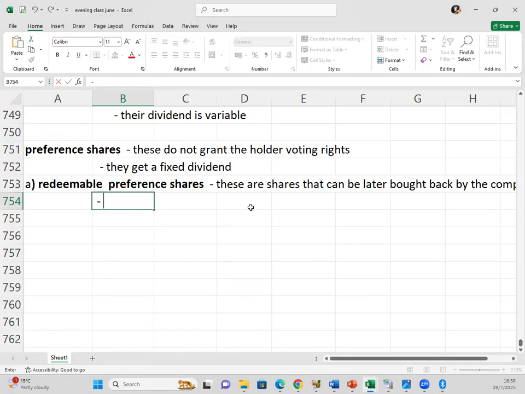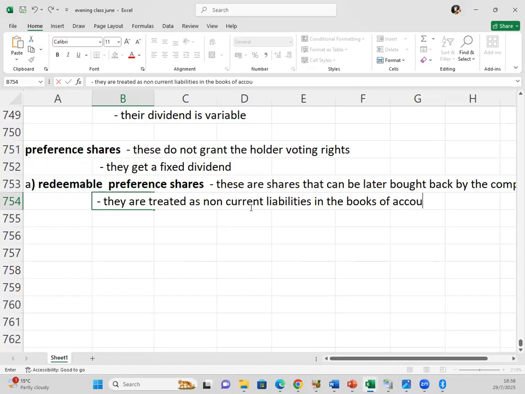So these ones, they are treated as non-current liabilities in the business, in the books of accounts. Not as equity, they are treated as non-current liability. Take note of that. So that's the redeemable preference shares.